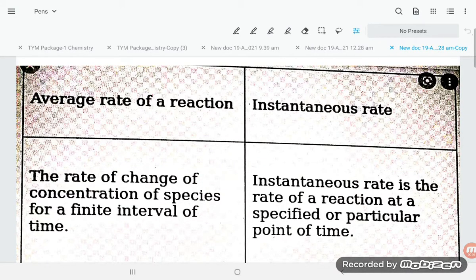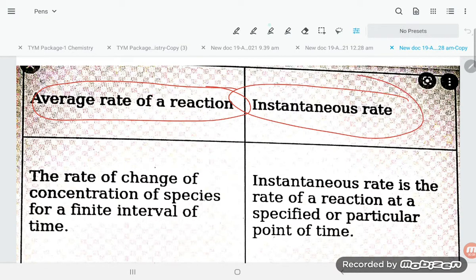Hi students, let's try to understand average rate of reactions and instantaneous rate of reactions. Both terms are quite easy. Instantaneous means at a particular time. This is the meaning, students: at a particular time. And if you are talking about the average rate of reaction, it means between a time interval.